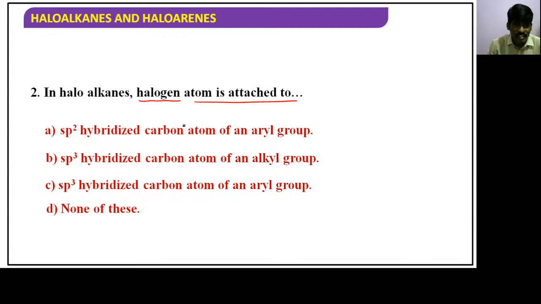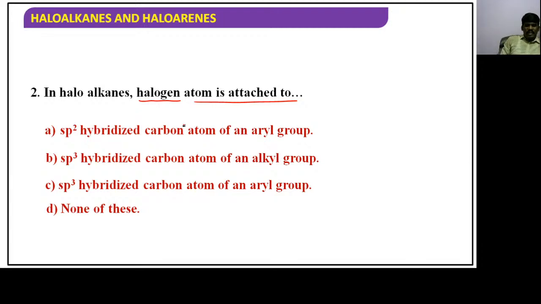Check it carefully. In haloalkanes, halogen atom is attached to sp2 hybridized carbon atom of an aryl group, sp3 hybridized carbon atom of an alkyl group, sp3 hybridized carbon atom of an aryl group, and none of these.